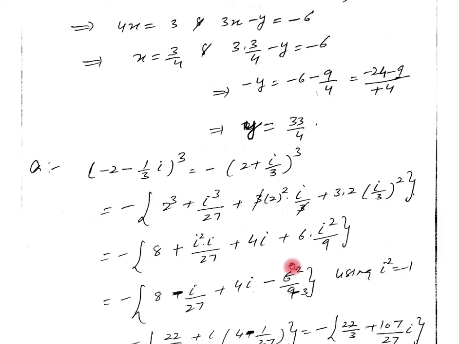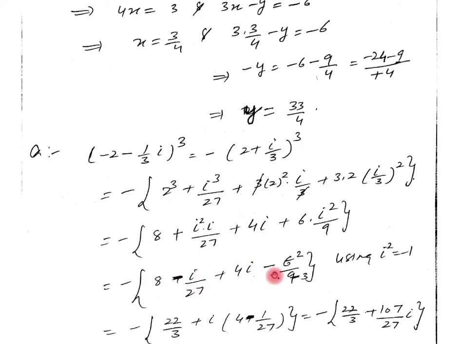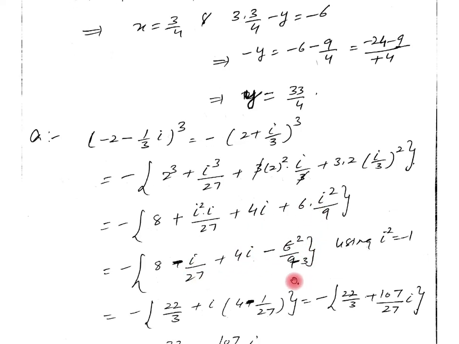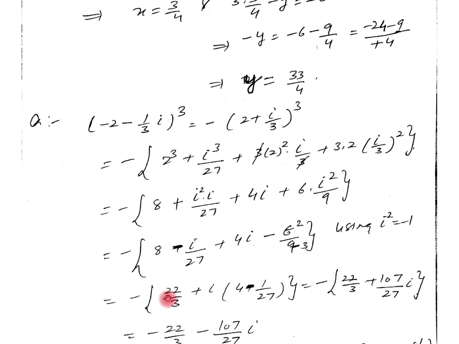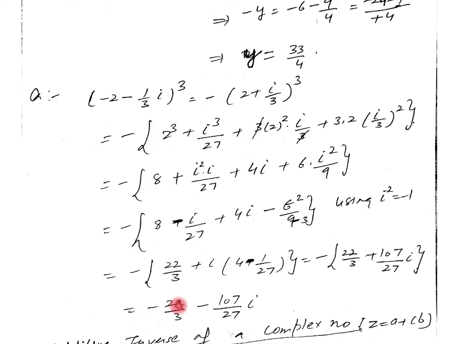Now putting the value of iota square, we get 8 minus iota upon 27 plus 4 iota minus 6 by 9. Simplifying and collecting the like terms, we get 22 by 3 plus iota common, 4 minus 2 by 4 minus 1 by 27. Simplifying, we get minus 22 by 3 plus 107 upon 27 iota. Then opening the bracket, the value of minus 2 minus 1 by 3 iota whole cube is minus 22 by 3 minus 107 upon 27 iota.